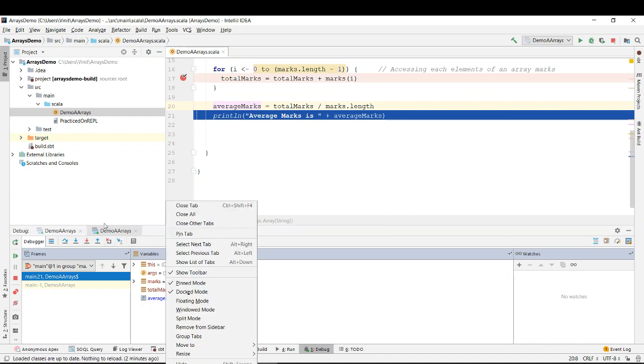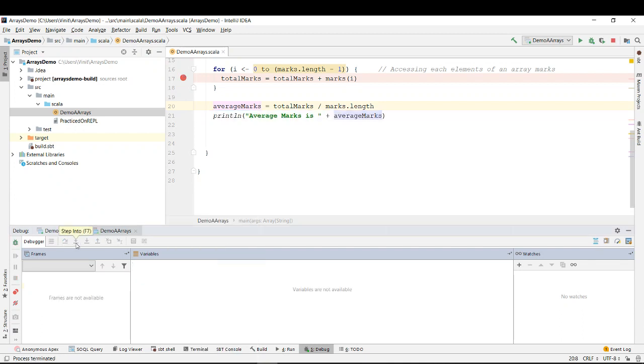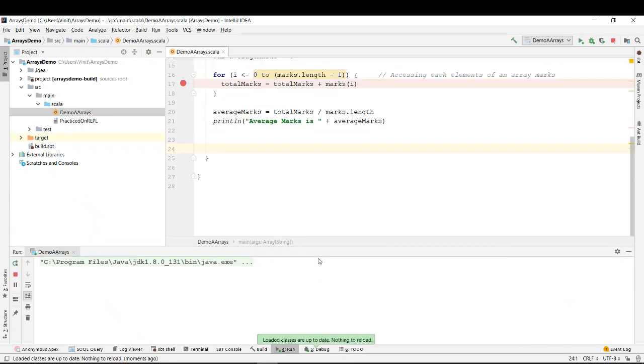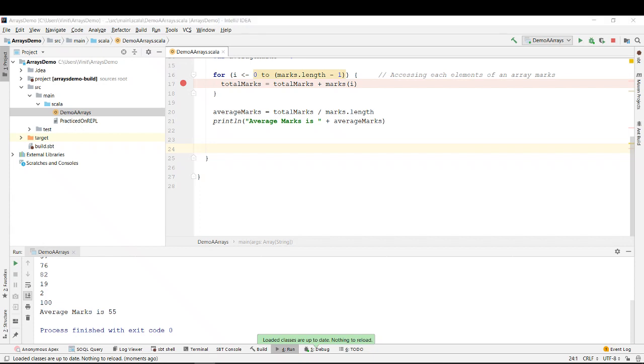So this is how you can debug and see what's happening inside a program. Is it clear? Any doubts so far? No worries, it is clear. Okay, great.